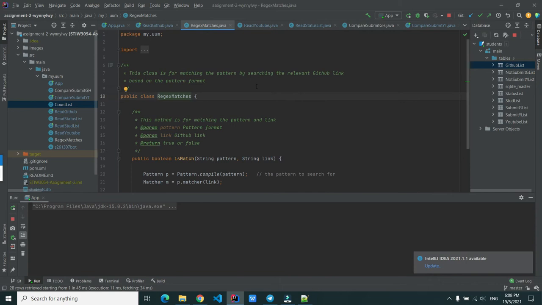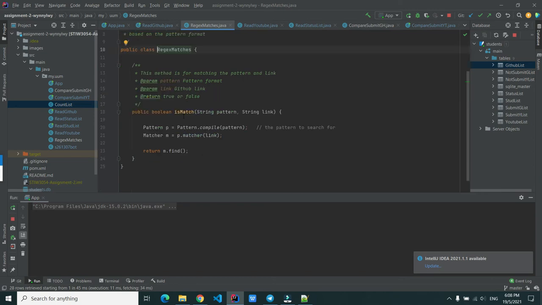Next, the RegexMatches class is for matching the pattern by searching the relevant GitHub link based on the pattern format. And the GitHub link will be obtained from the ReadGitHub class. After the pattern and the match of the link, the result will be returned back to the ReadGitHub class with true or false.